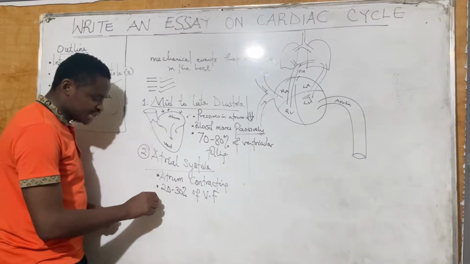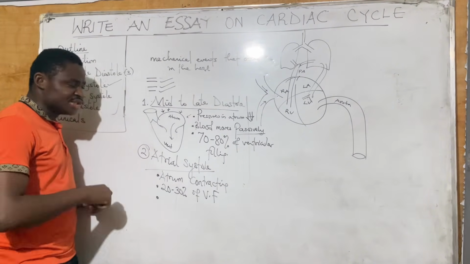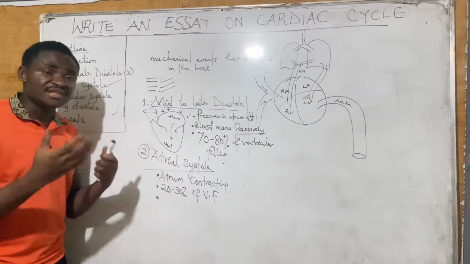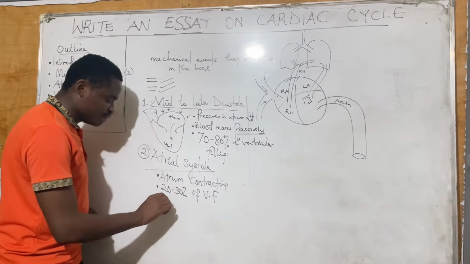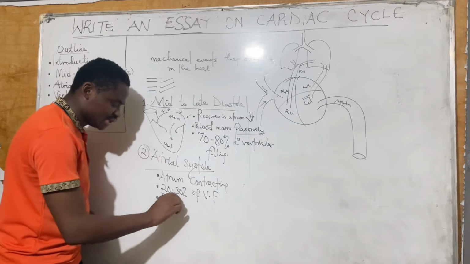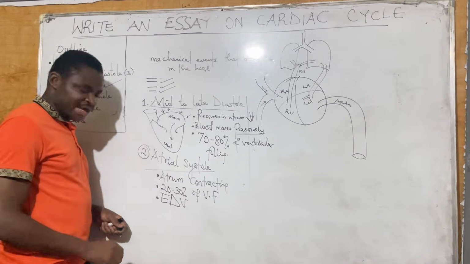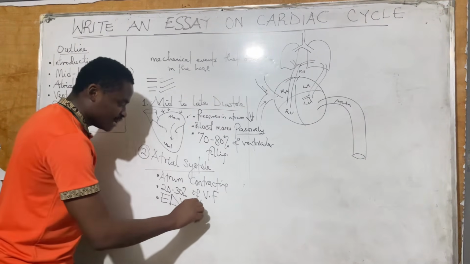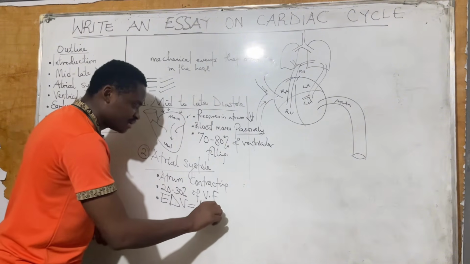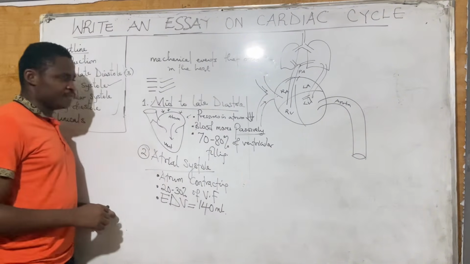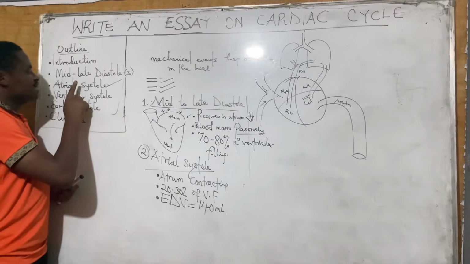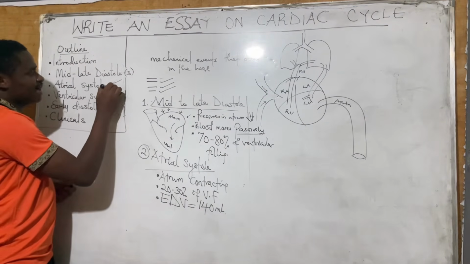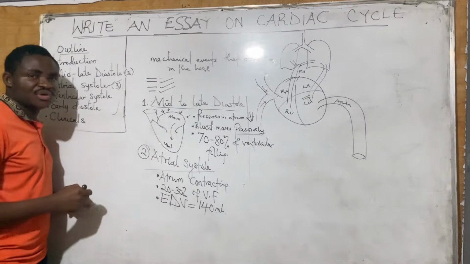Now, the third point that is necessary is that the total blood that we see at the end of atrial systole is what we call the end diastolic volume. The end diastolic volume is about 140 mL. Very true. So this is what you say in mid to late diastole, and this is what you say in atrial systole. About 3 points to go.